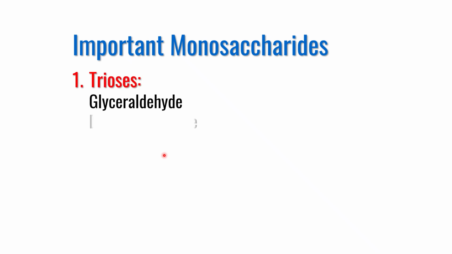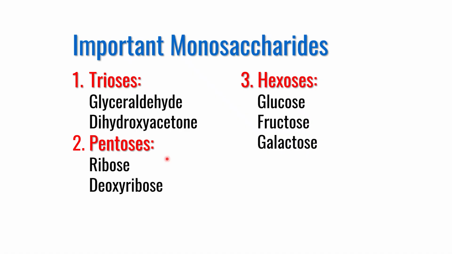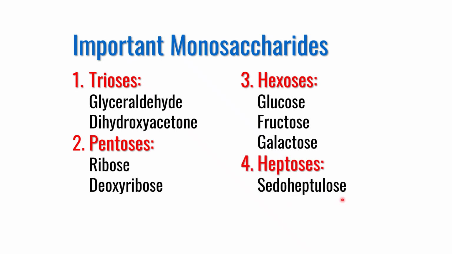Let me introduce some common monosaccharides about which you will hear during your classes on carbohydrate metabolism in biology and biochemistry. Important trioses are glyceraldehyde and dihydroxyacetone. Pentoses are ribose and deoxyribose. Glucose, fructose and galactose are common names in hexoses, and heptoses include pseudoheptulose.